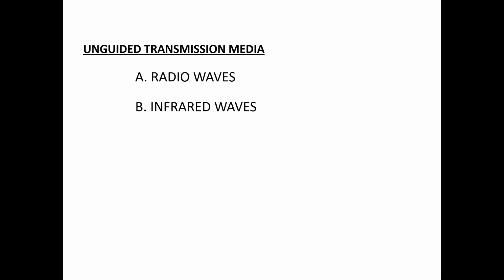The second unguided transmission media is infrared waves. Infrared waves are used for very short range communication like TV remotes, wireless speakers, automatic doors, and handheld devices, etc.